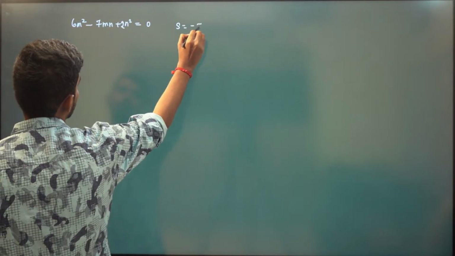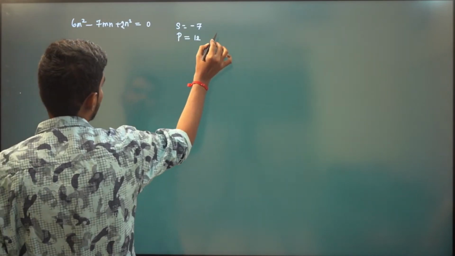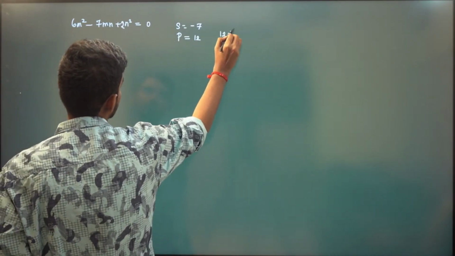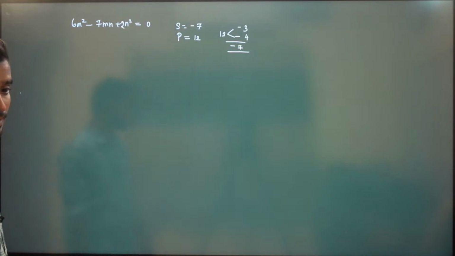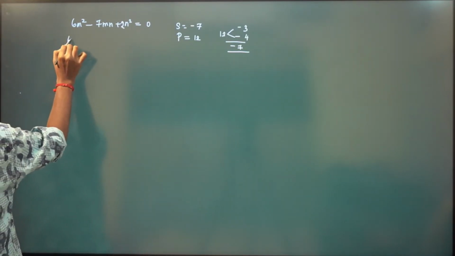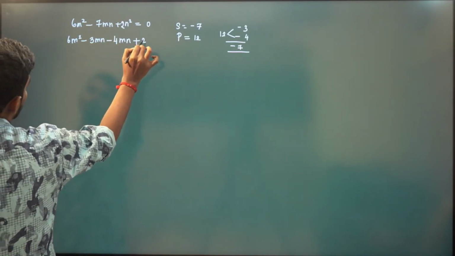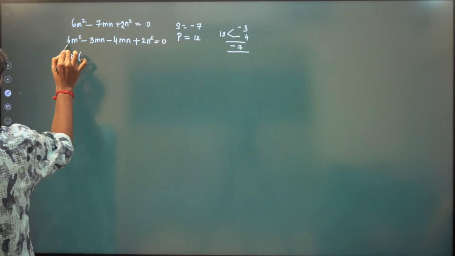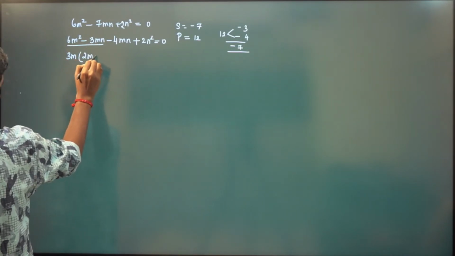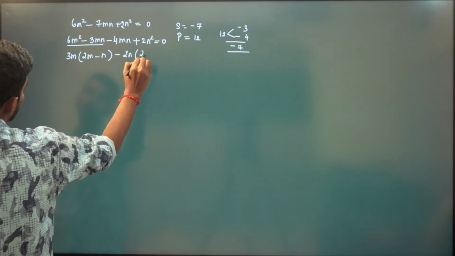2n square. Now factorize this. So sum is minus 7, product is 12. So it is minus 3, minus 4. So this will be 6m square minus 3 times mn minus 4 times mn plus 2n square is 0. So I can take 3m outside here, and if I take 3m outside, we will have 2m minus n. If I take 2n outside, we will have 2m minus n.